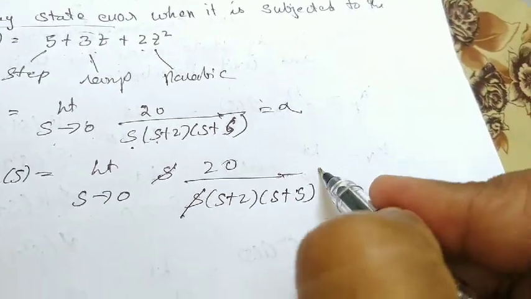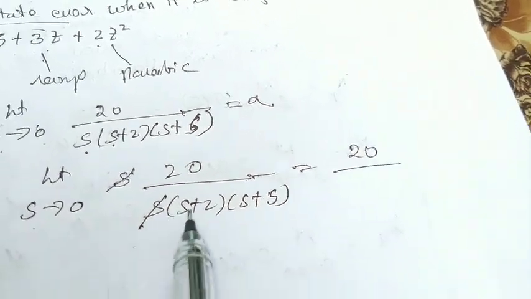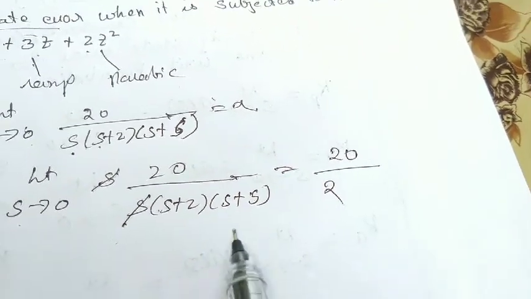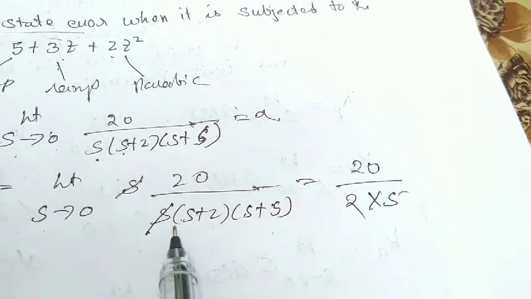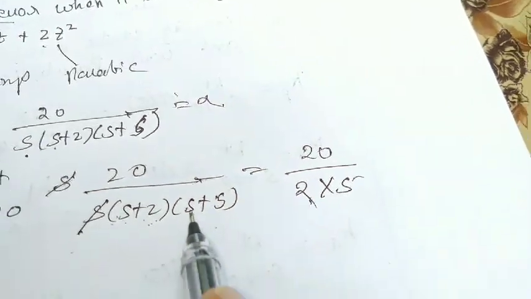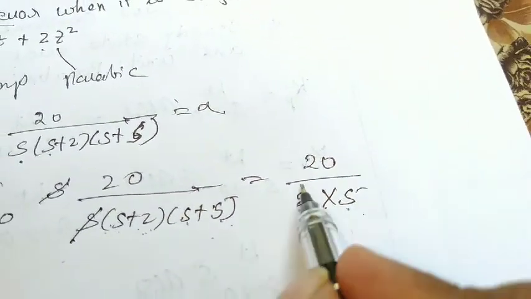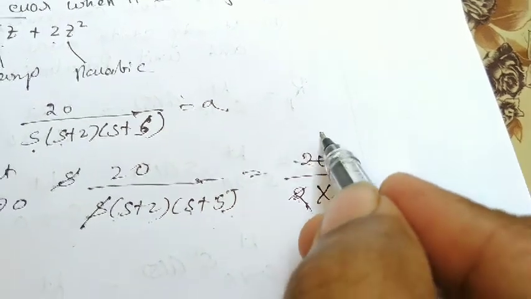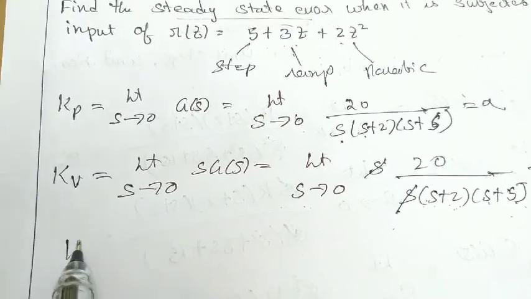Later if I substitute s equal to 0, I'll get 20 divided by (0 plus 2) into (0 plus 5), so 20 by 2 into 5, that is 20 by 10. So my Kv value is 2.